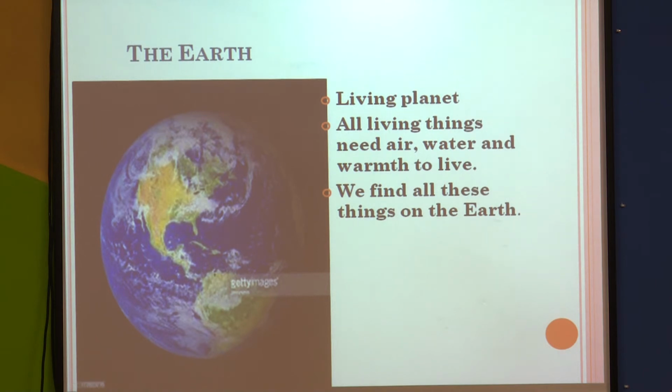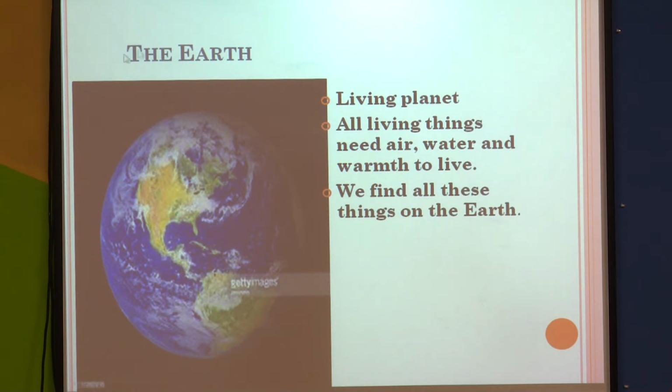Now, you can see in the picture, I have told you Earth is a living planet. All living things need air, water and warmth to live. We find all these things on the Earth.